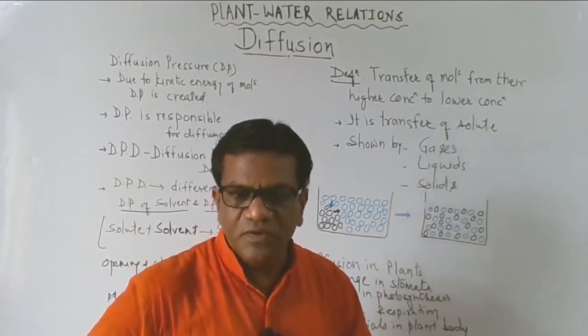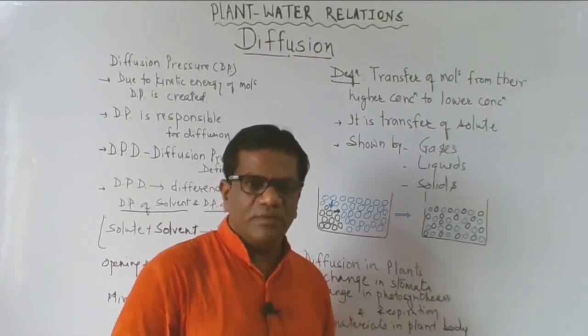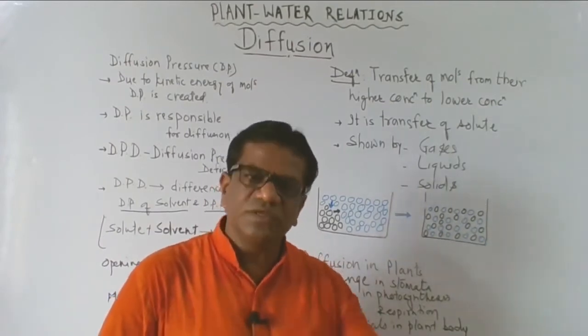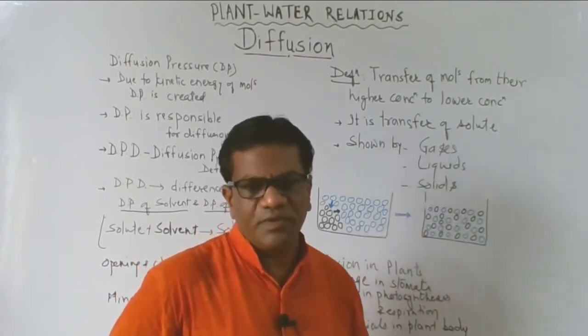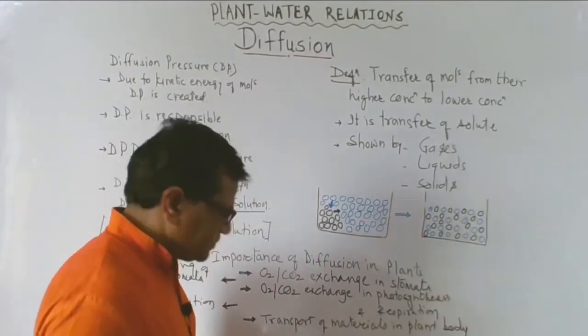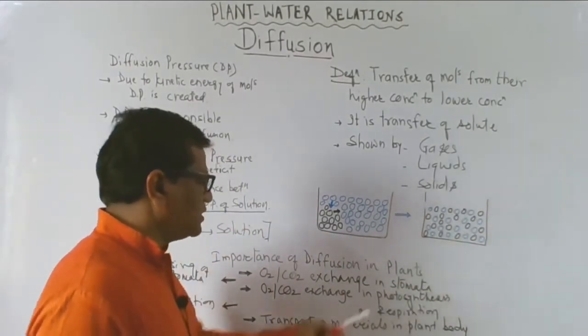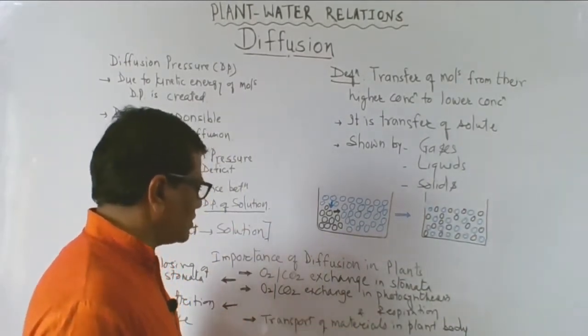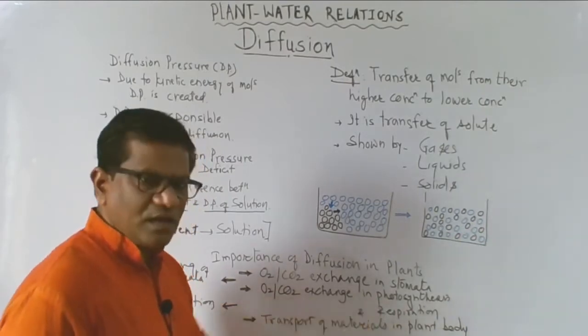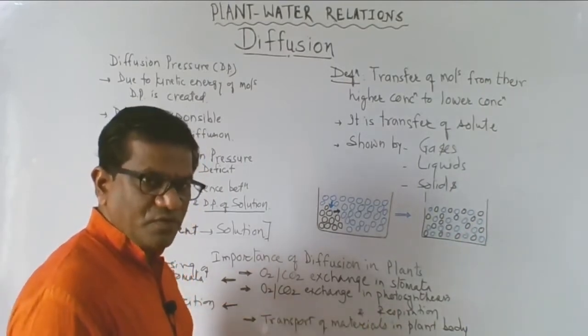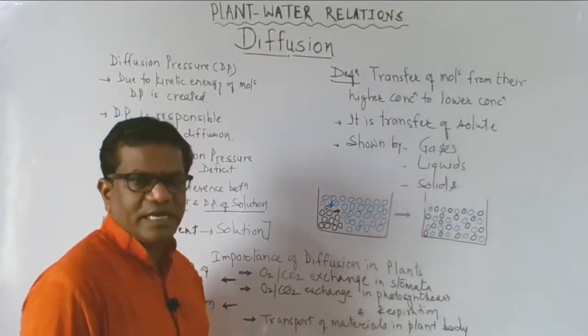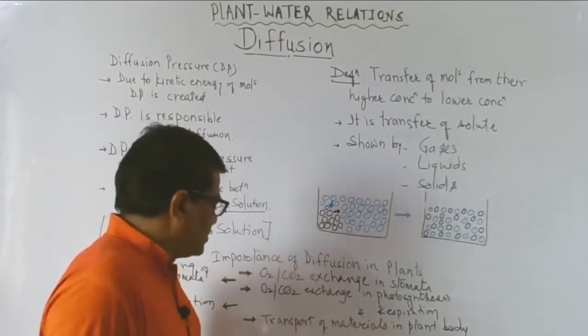So oxygen diffuses inside the cell at the time of respiration, CO2 diffuses outside the cell at the time of respiration, and in this way photosynthesis and respiration, both the processes, are dependent on diffusion for gaseous exchange. We call it gaseous exchange.